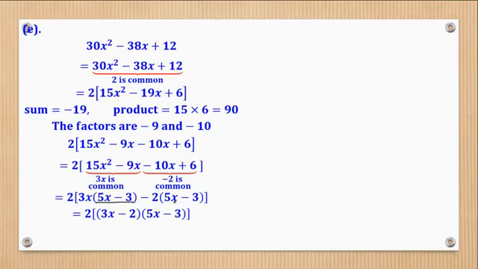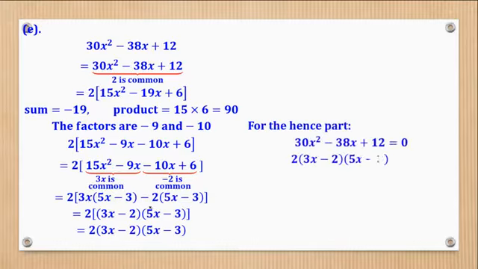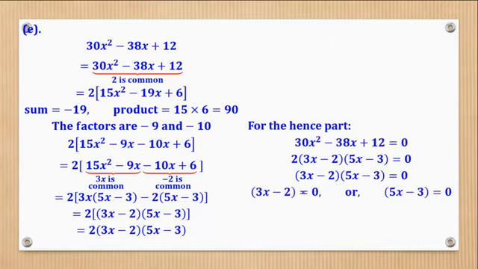Then here the brackets are the same, so pull it out, which is this. Then the remaining part is this minus that. So in that way you will have factorized. Then you have got the hence part where you have to equate to 0. So these two can count. When you go to the side 0, divide by any number, 0. That's why you get this. Then each term can be equated to 0. Like that, then divide here both sides by 3 and here both sides by 5. And that's what they wanted.